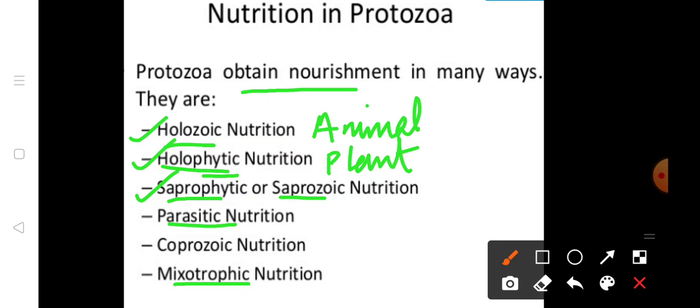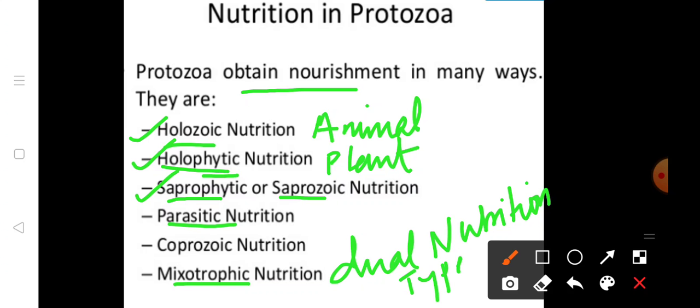Simply, when light is present in the daytime, they perform photosynthesis, while in the dark at night they switch to saprophytic nutrition. So mixotrophic nutrition has a dual type: in the day or light they perform photosynthesis, and in the dark they switch to saprophytic, obtaining nutrients from dead and decaying material. So protozoa obtain nutrition in many ways.